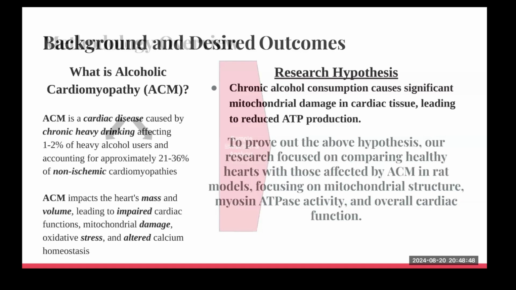Then on the right, you can see a much more detailed version of our method. First, we take samples from both groups, and we do two things with them. We have two parts to our method. Our first part is that we take images of the mitochondria samples from each group and analyze for area and density variation, and then compare that. Our second part of the method was that we analyze and compare the myosin ATPase rate from the samples from each group. Then, by analyzing and comparing what is already known about the effects of alcoholic cardiomyopathy to what we collected in our study, we were able to confirm the damage that alcohol does to the heart.